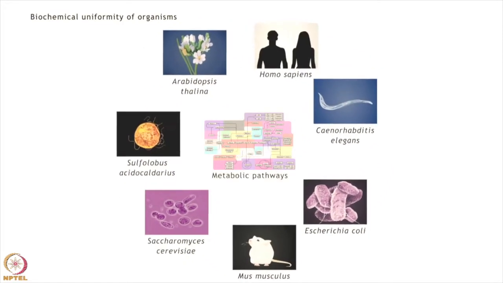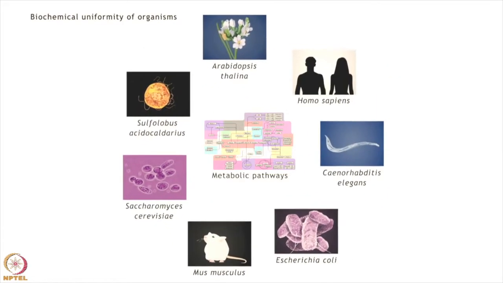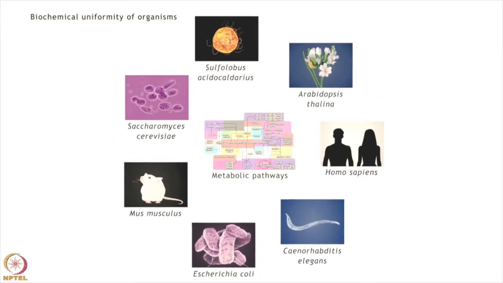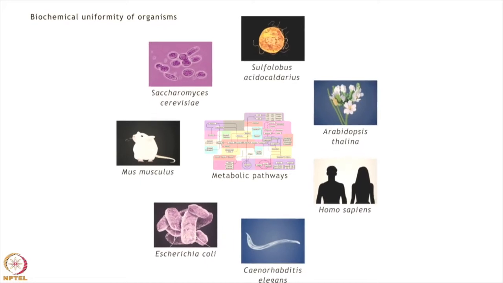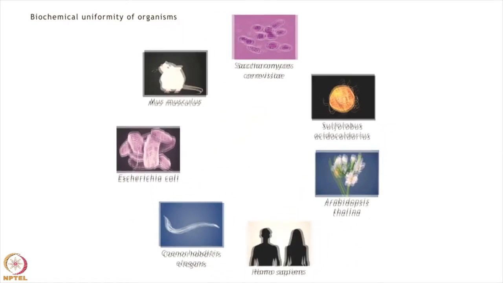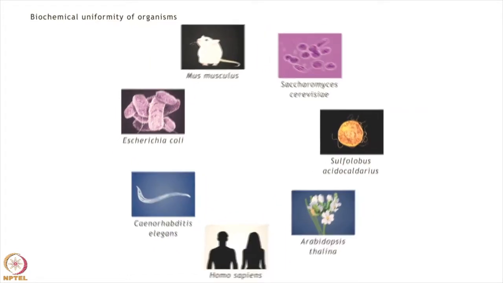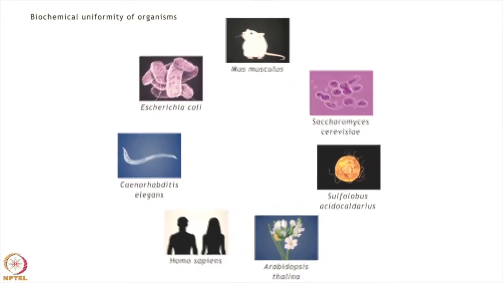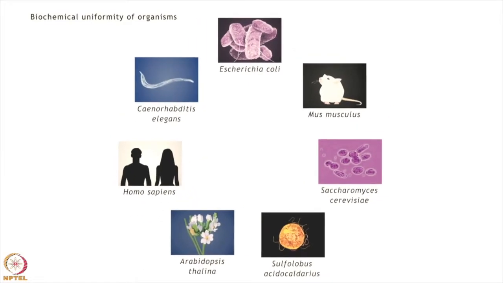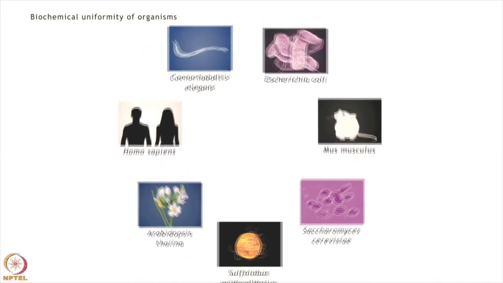Similar metabolic pathways and several proteins with structural similarity have been found to have similar roles in different organisms. All of these point towards the existence of a common ancestor from which various organisms evolved at different points of time.